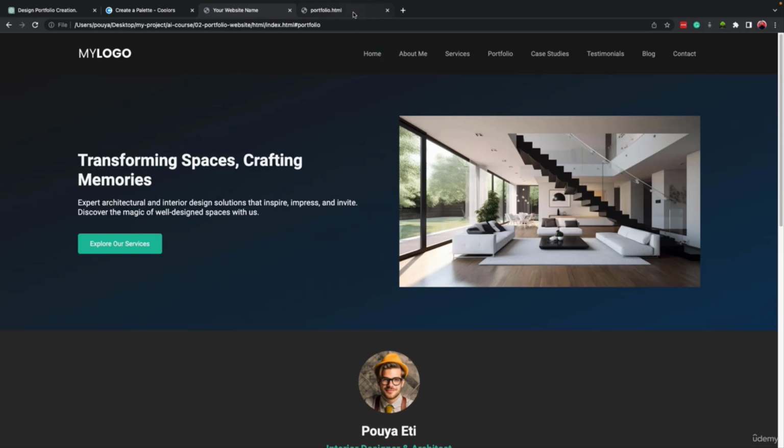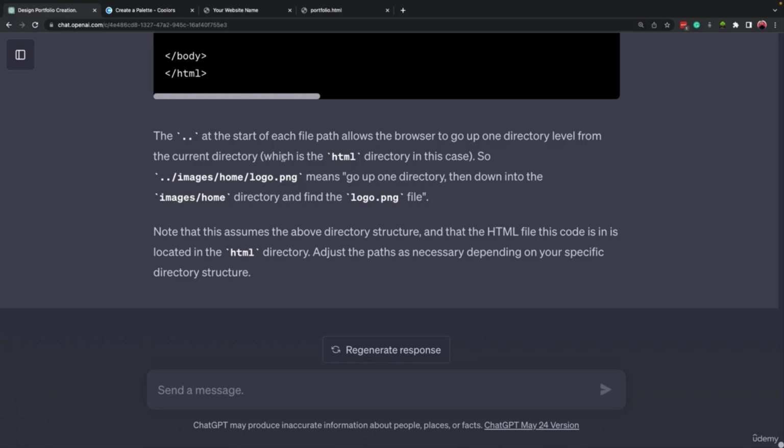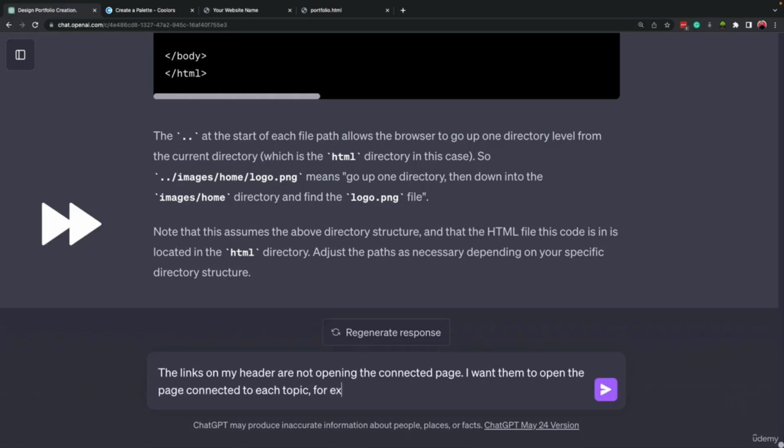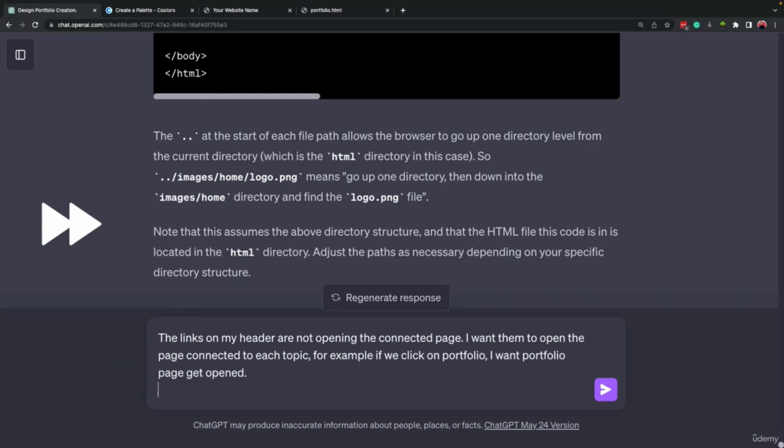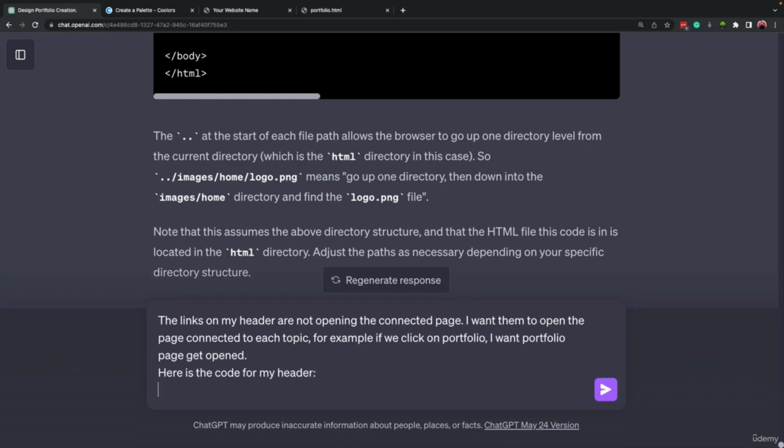But we want it to happen like this. So what we need to do is to come here in ChatGPT and say, all right, so I mentioned that the links on my header are not opening the connected page. I want them to open the page connected to each topic. For example, if we click on portfolio, I want portfolio page to get opened. And here is the code for my header.